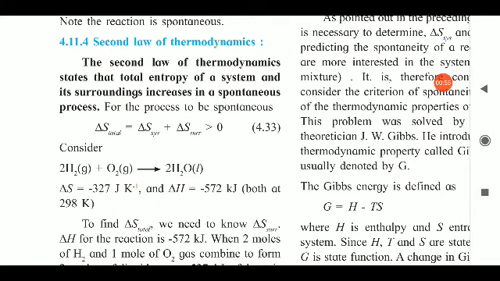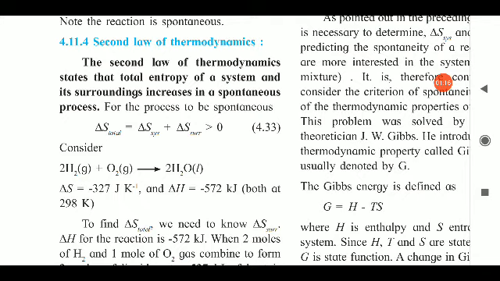So this is the meaning of the above statement. The second law of thermodynamics depends on the total entropy of a system and its surrounding, and you should note that it will always be increasing.